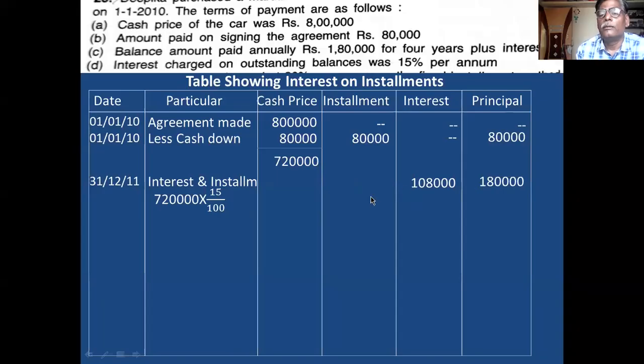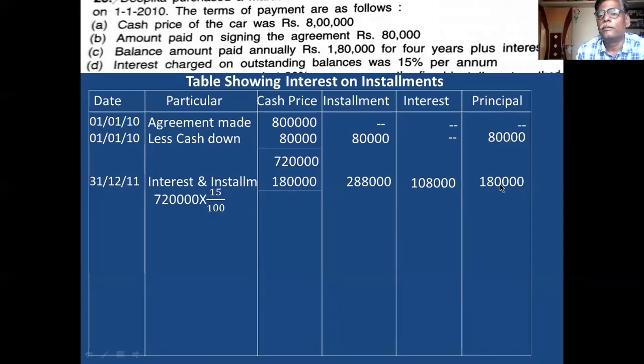Then, in the previous problem, you calculated principal: installment minus interest is equal to principal. Now you calculate installment. Installment is equal to principal plus interest, which is 2,88,000. This is installment. Remember this. Installment minus interest is equal to principal; this is applicable for the first method. For the second method, principal plus interest is equal to installment. In this way, calculate.